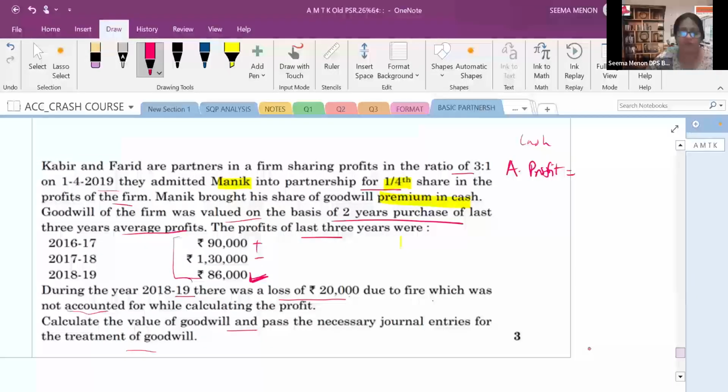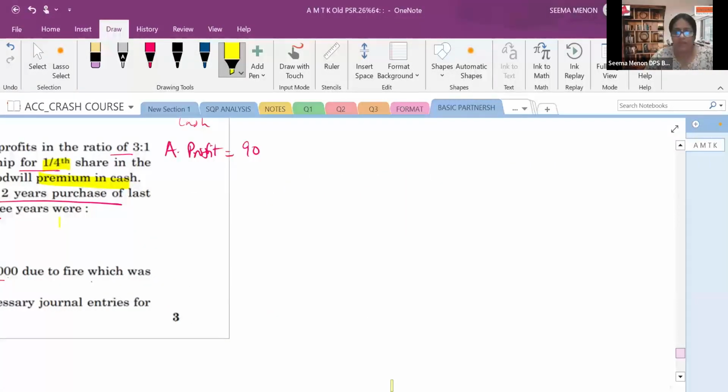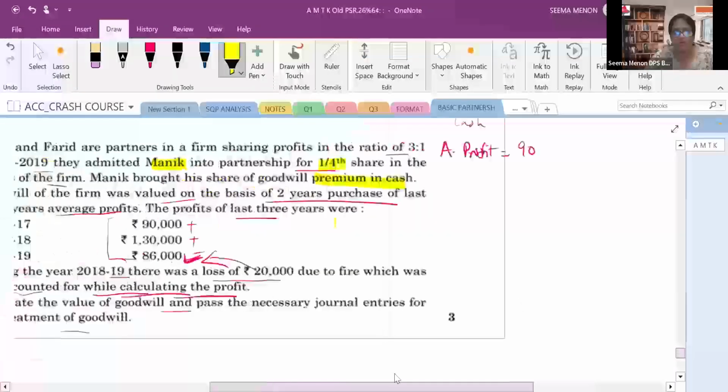So 90,000 plus 1,30,000 plus 86,000. Why are we not adding this 20,000 to the 86,000? Because it is clearly mentioned that this 20,000 was not considered while calculating the profit. That means no need to add back. If it had been considered in the profit, then we would have to add back. But they did not consider it, so we are not going to do anything on this, right?